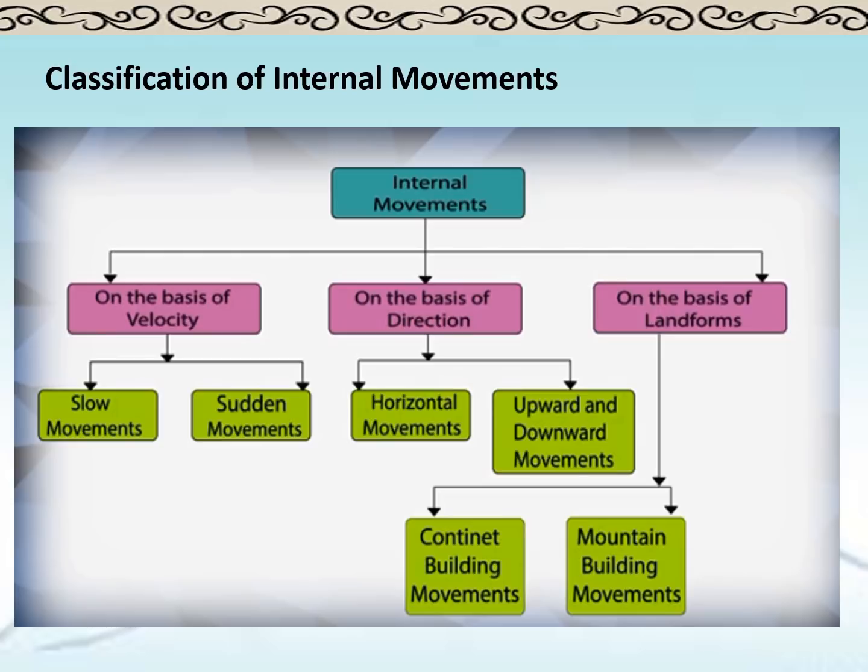The internal movements have then been classified into three categories: on the basis of velocity, on the basis of direction, and on the basis of landforms. Now, on the basis of velocity, that is the speed of the energy waves which are traveling, if the speed is very fast, the waves will reach the earth faster, and its effects on the earth will be very disastrous. The velocity is then classified into slow movements, which occur continuously, like the formation of mountains and continents, and sudden movements in the form of events like earthquakes and volcanoes.